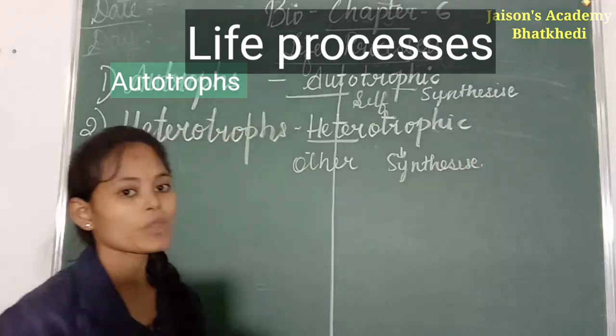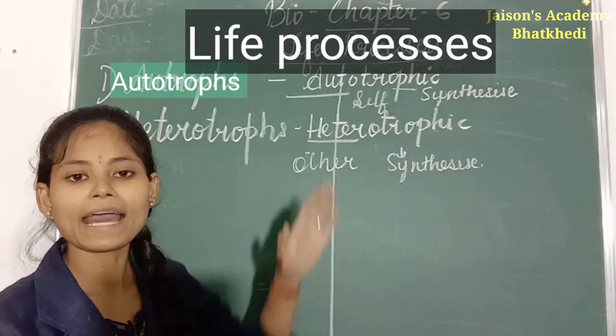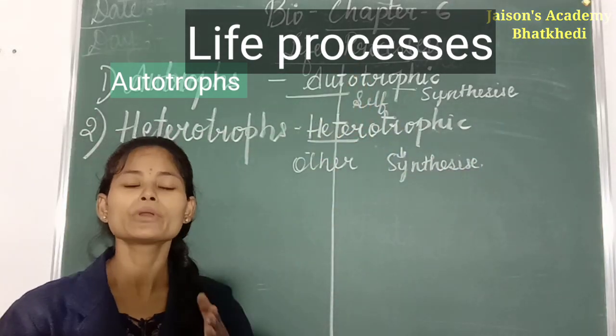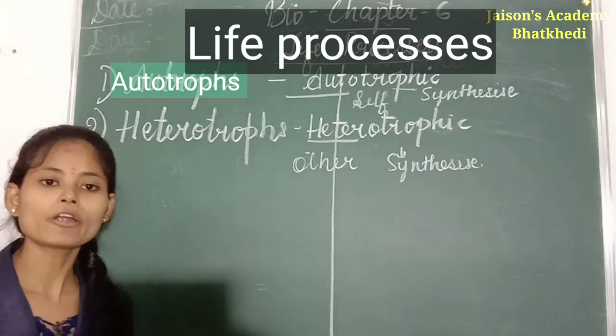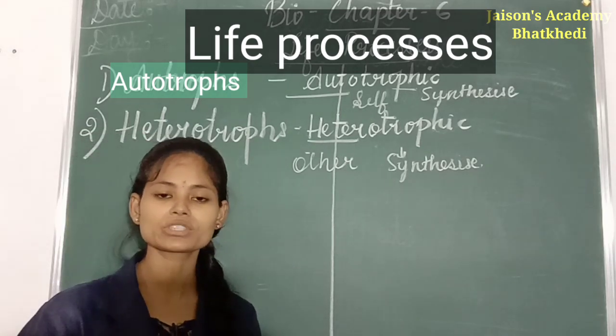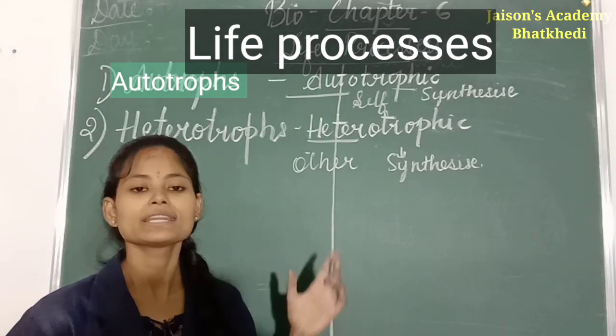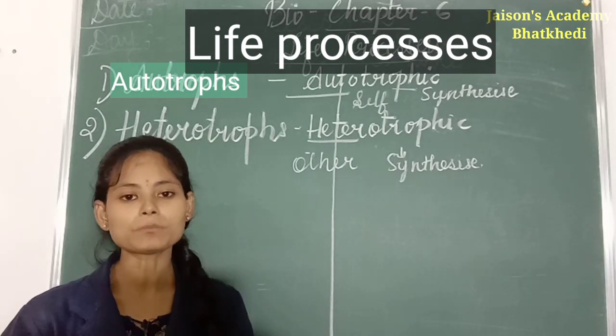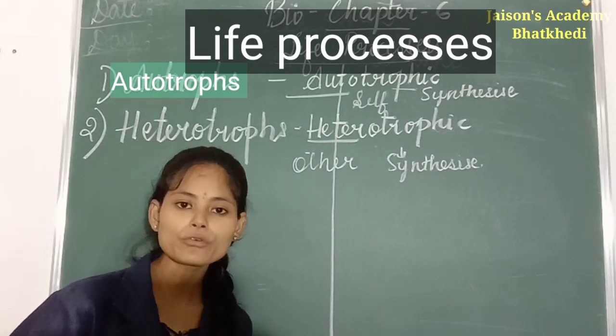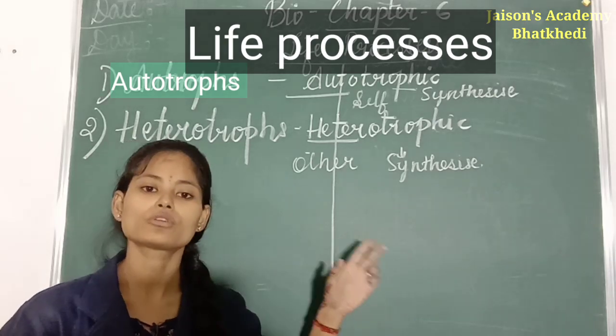Autotroph means the organisms which can prepare their own food. The organisms which can synthesize their own food are called autotrophs, like plants. All the green plants can prepare their own food. That's why they are called autotrophs.